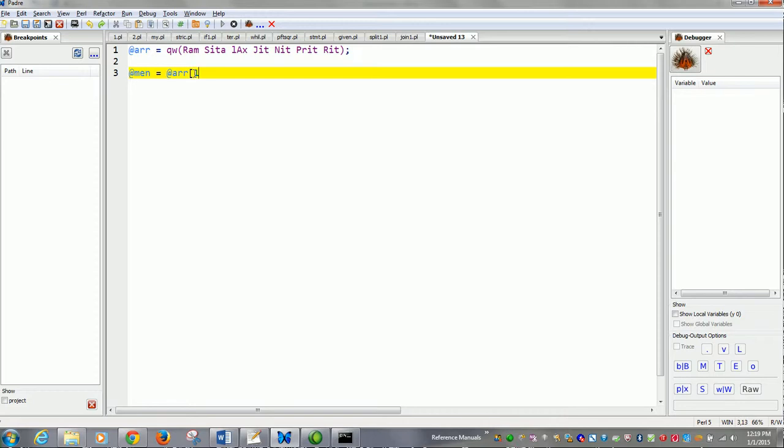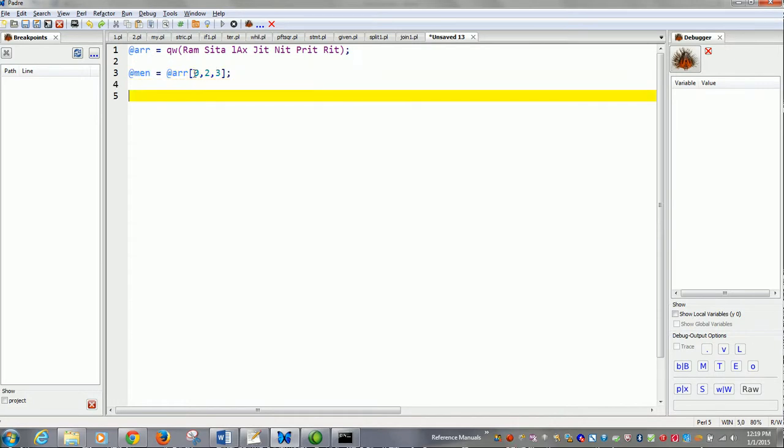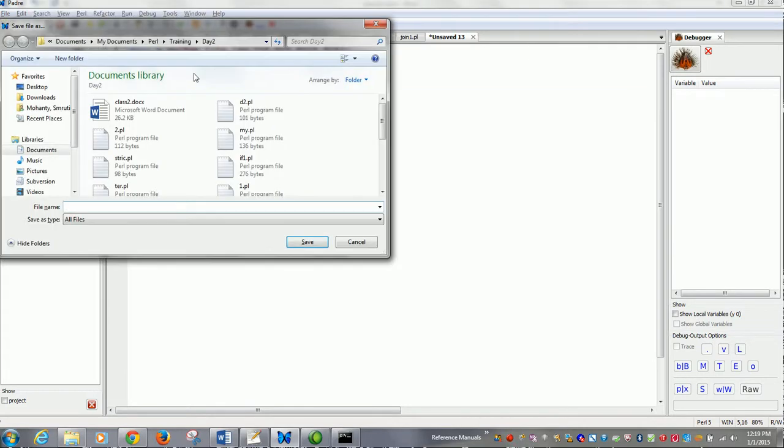I will select 0, 2, 3. Then if I print @main, it will pick up those indexes only.